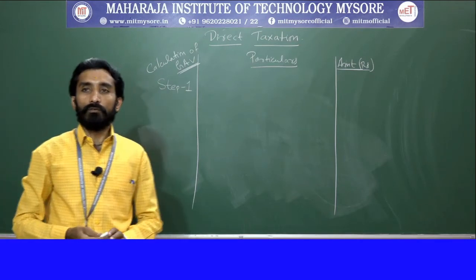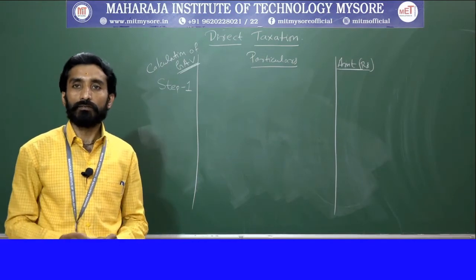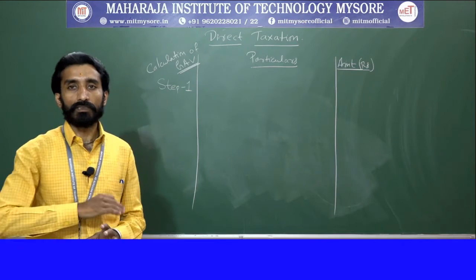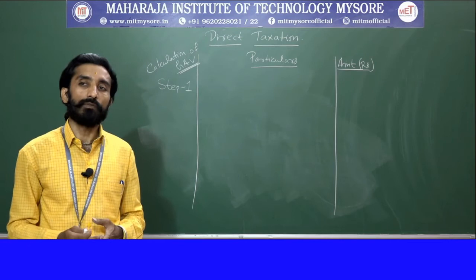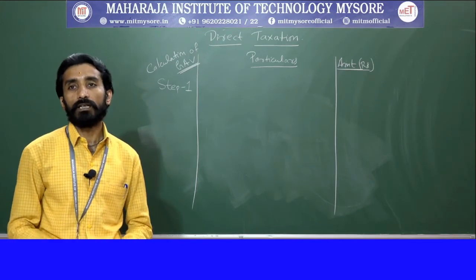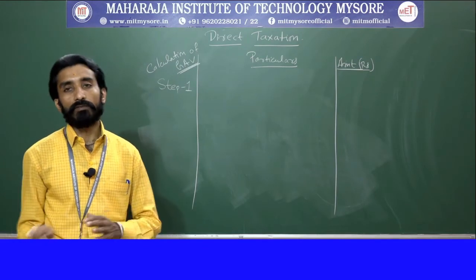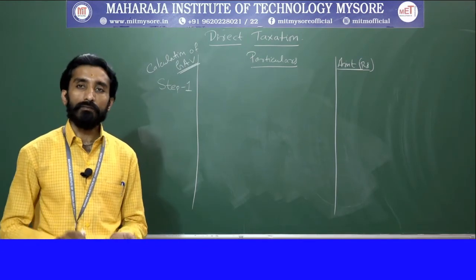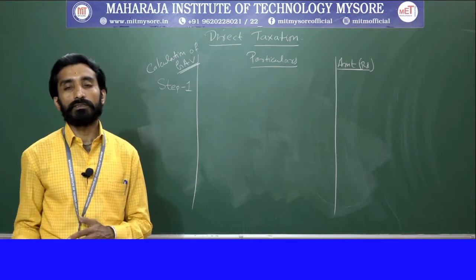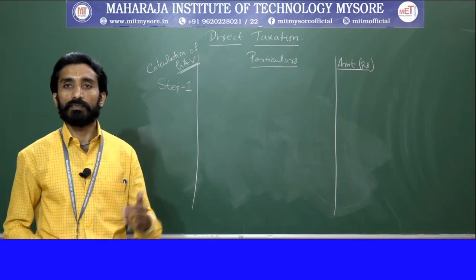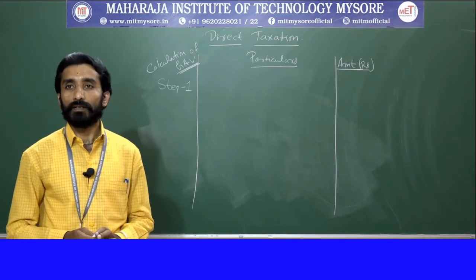Okay. Now we need to calculate the gross annual value. We have made a basic calculation with respect to municipal value, fair rent and standard rent. You compare municipal value and fair rent, whichever is higher, and it should not exceed your standard rent, so whichever is lesser. First step is the reasonable expected rent of the property.